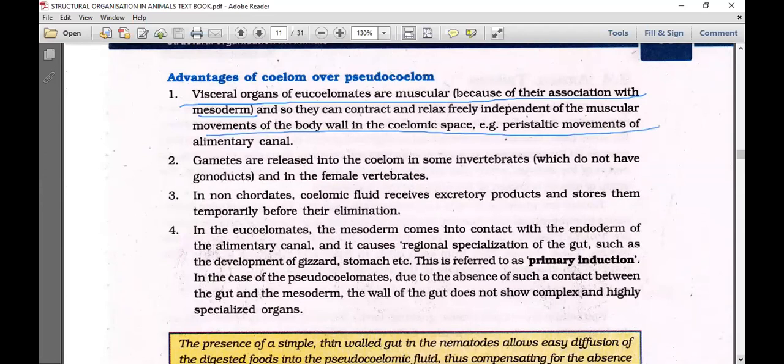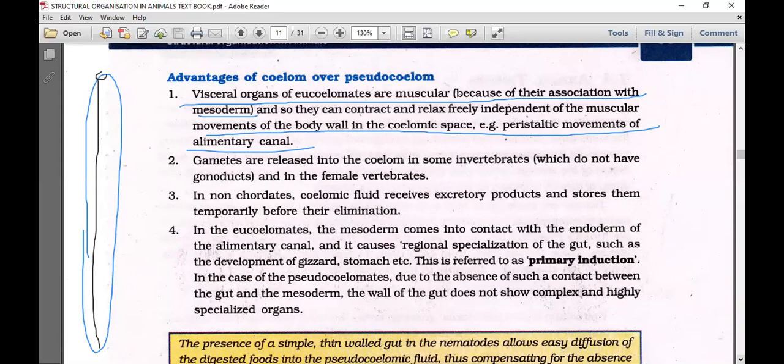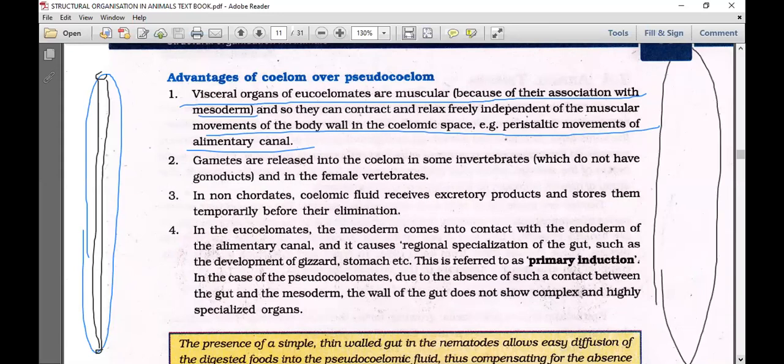So we have to take a good example to understand a pseudocoelomate and a eucoelomate. Let me take a pseudocoelomate first: the round worm. And this side I'll take earthworm. Earthworm is a representative of phylum Annelida, isn't it?